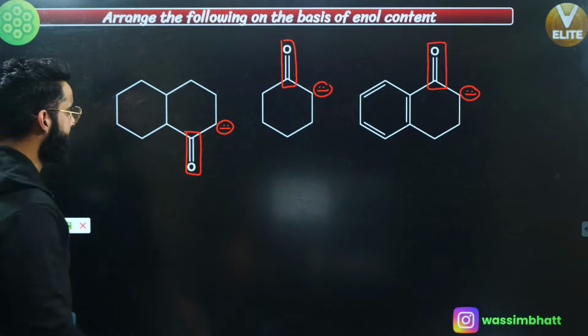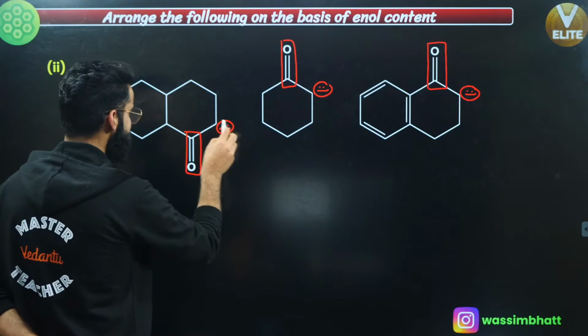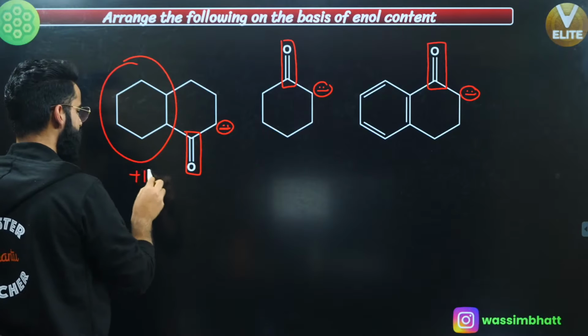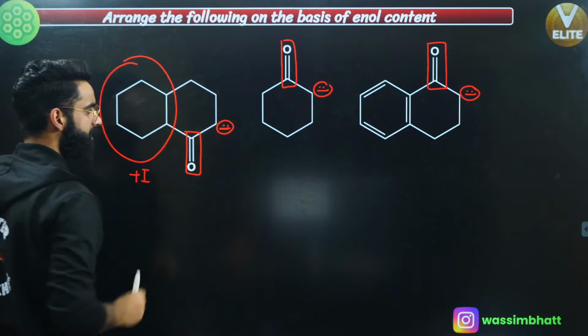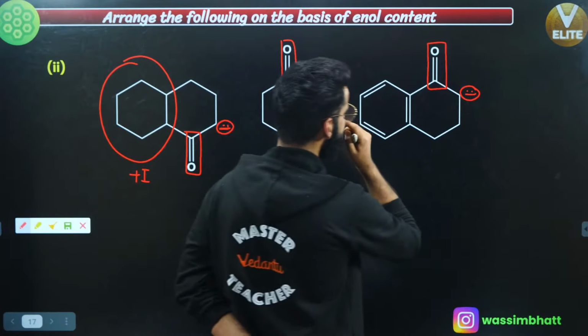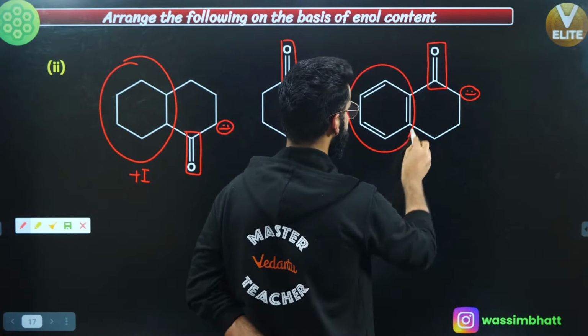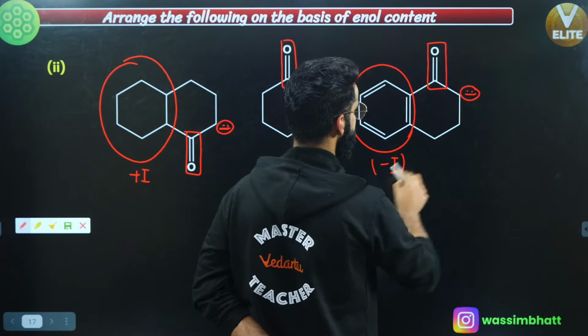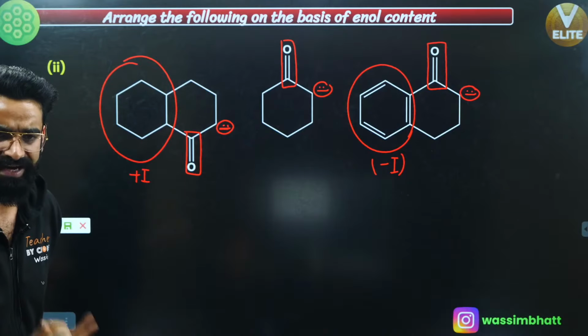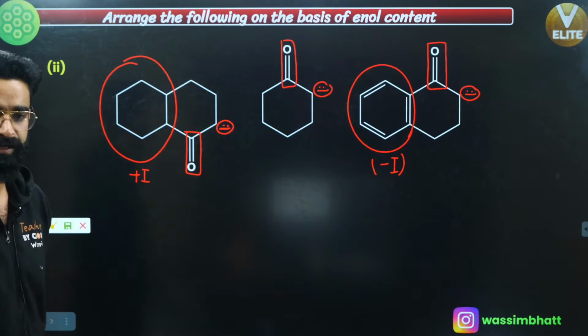Okay, see, if I talk about this negative charge, can I say this ring will show plus I towards this negative charge, right? It will show plus I definitely. Over here, no effect, yeah. Right here, this benzene ring is going to show what? It's going to show minus I effect towards this negative charge, right? And minus effects, what do they do? They stabilize the negative charge, right?